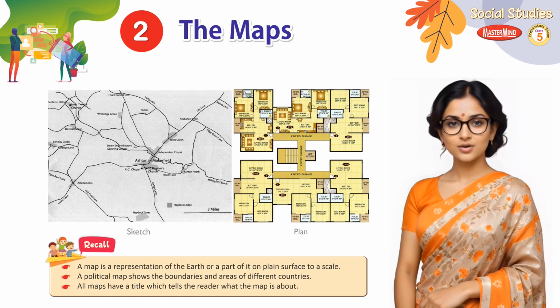Recall. A map is a representation of the earth or a part of it on a plane surface to a scale. A political map shows the boundaries and areas of different countries. All maps have a title which tells the reader what the map is about.